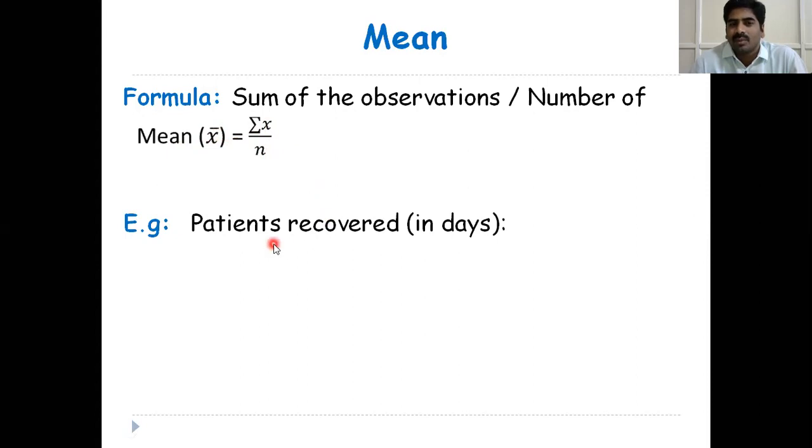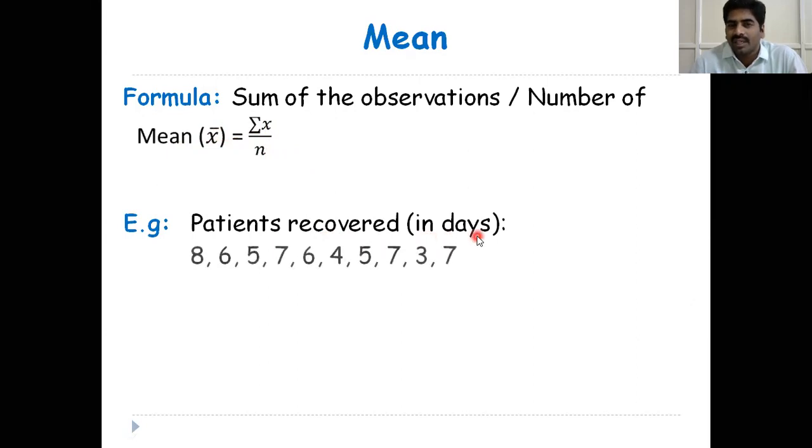See here the example. Patients recovered from a particular disease. We have taken data in the form of days. The first patient recovered in 8 days, the second one 6 days, the third 5 days, and so on.